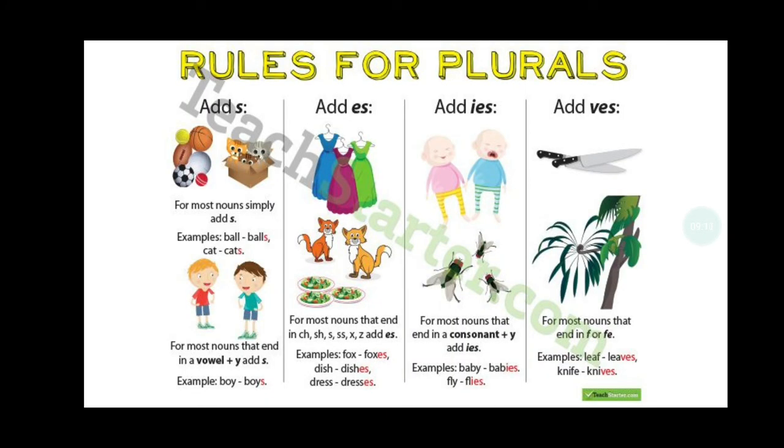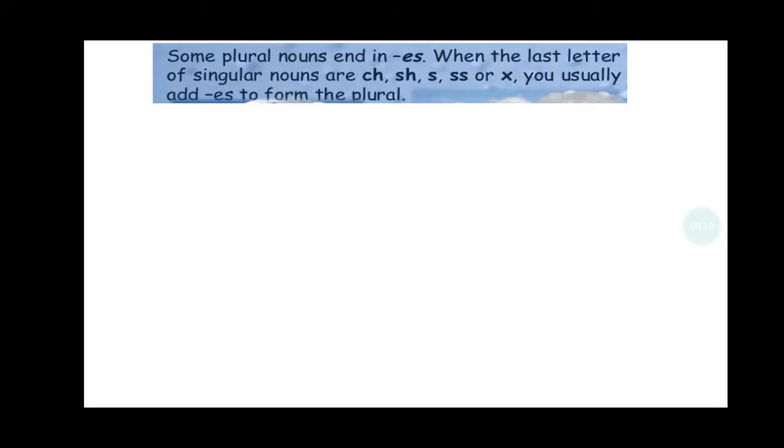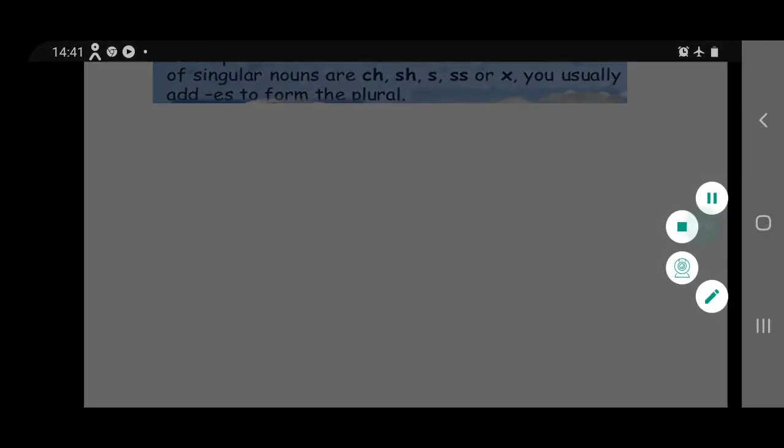So rules for plural: by adding s, by adding es, ies and ves. Let's see. By adding es. When the last letter of a singular noun is ch, sh, s, ss or x, we usually add es to form a plural. Like